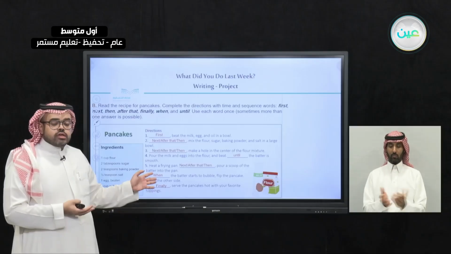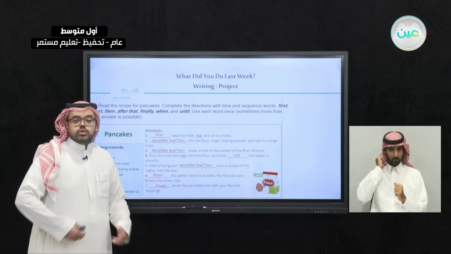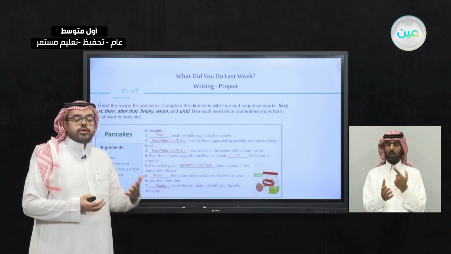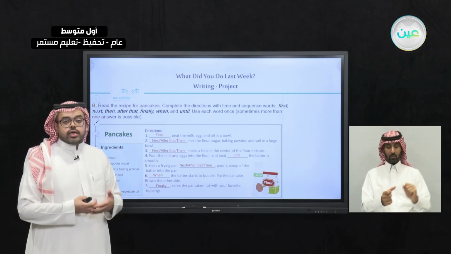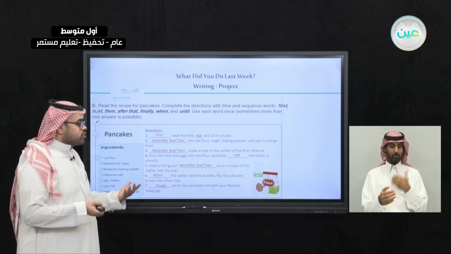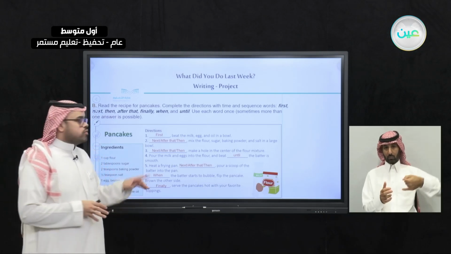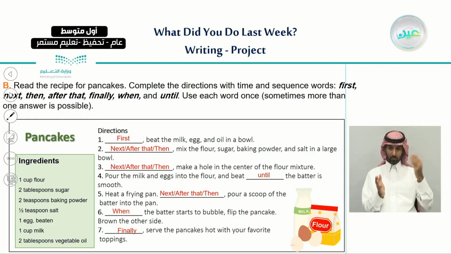So as you can see here, these are the sequence words that we use when we're talking about how we can prepare a food and how we can make delicious dishes. So we always start in the beginning. We always use first in the beginning, and when we want to end, at the bottom, we always use finally.